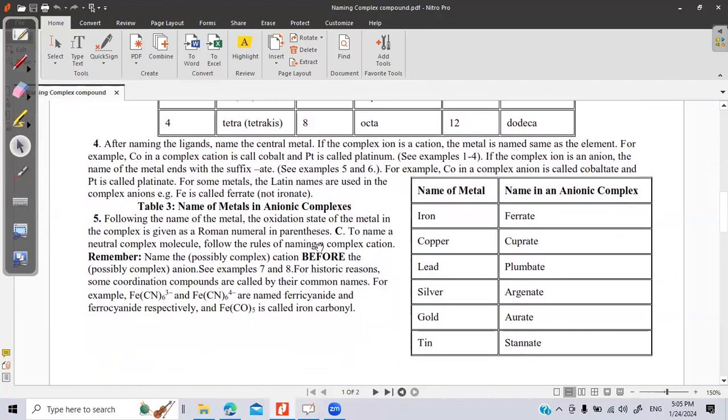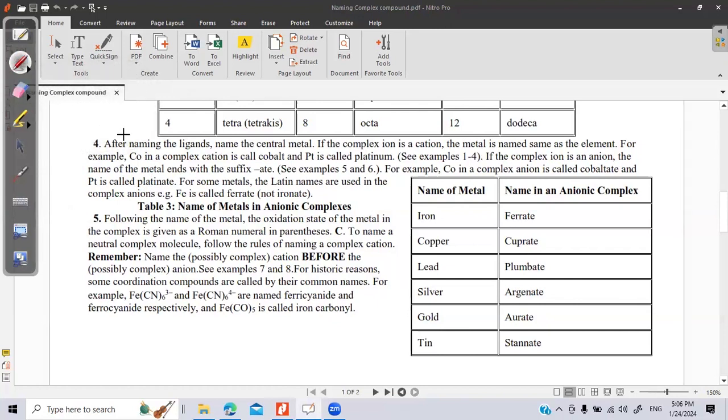Now let us talk about a few more rules. If the complex ion is a cation, then what will we do? If the complex entity, that is the metal and ligands, is a cation, the complex entity is positive, the name of the metal will remain as it is. Suppose the metal is iron, we'll use the word iron only, not rename it. If it is platinum, we'll use the word platinum. So the name of the metal will not change; it will remain the same.